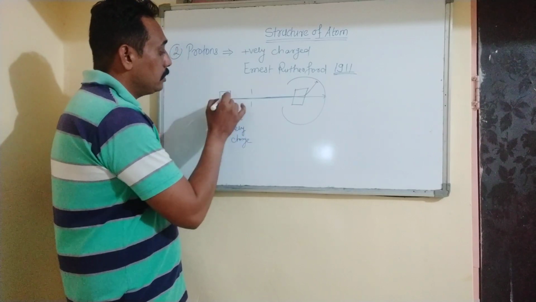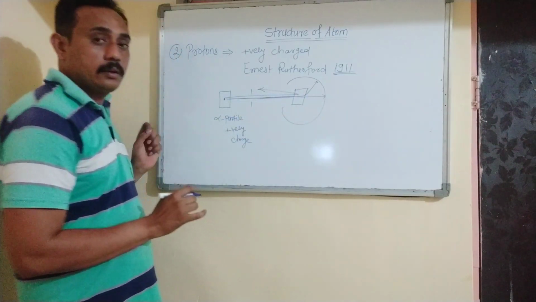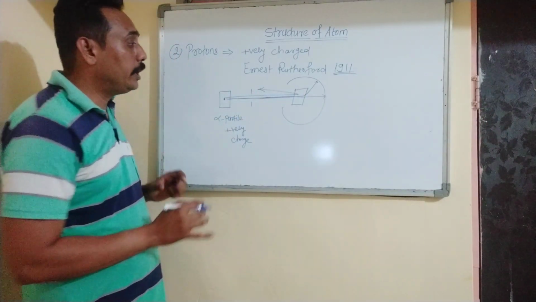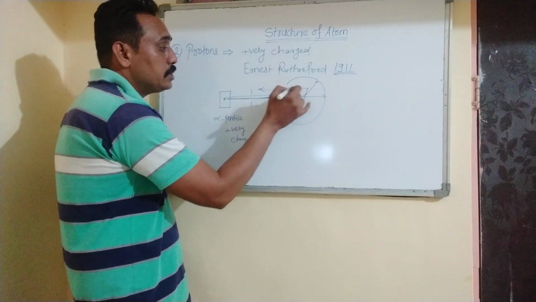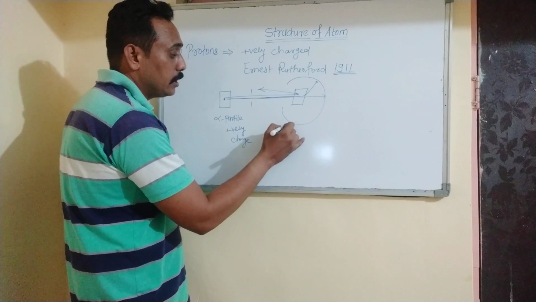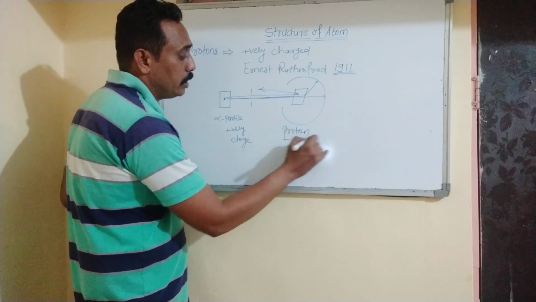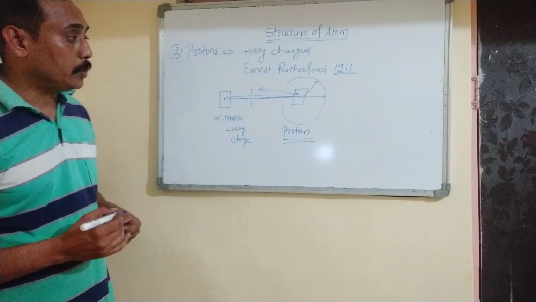And some alpha particles reverse back. From that he concluded that the dense positively charged part present inside a nucleus is called a proton. So he named that particle as a proton.